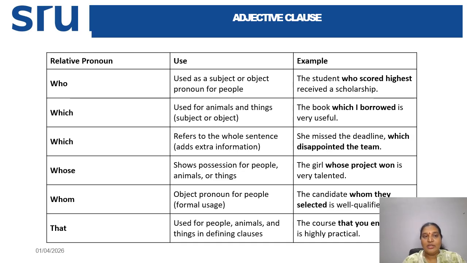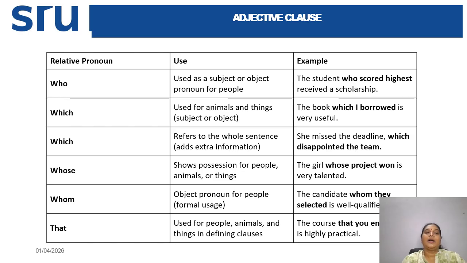They start sometimes with relative pronouns like who, which, whose, whom, and that, right? In this slide, I have highlighted the relative pronouns acting as dependent clauses or adjective clauses, with their usage and examples.